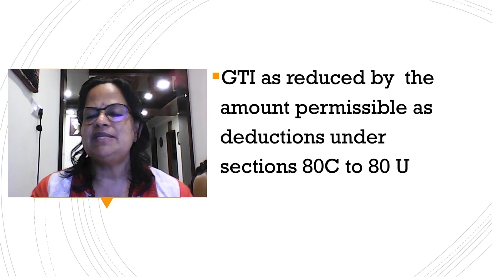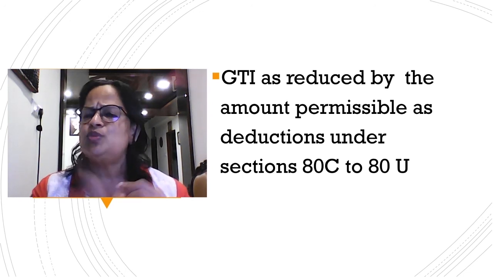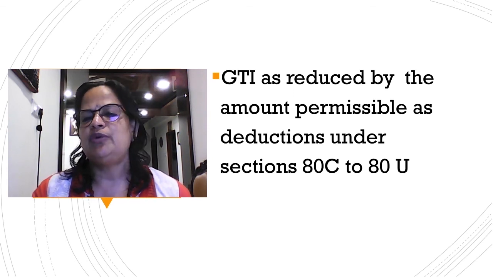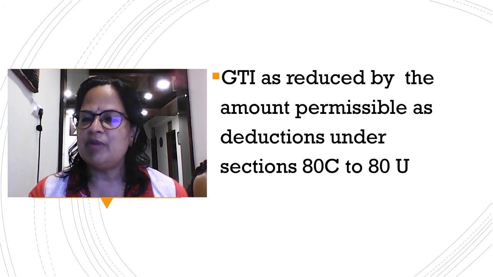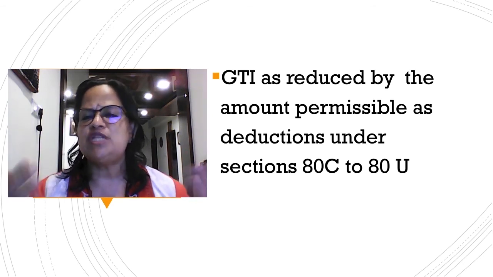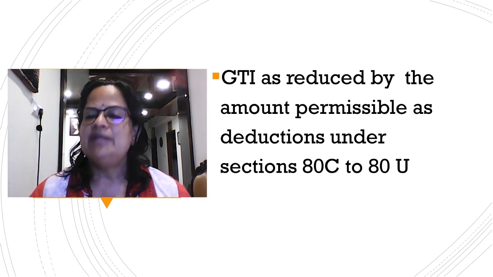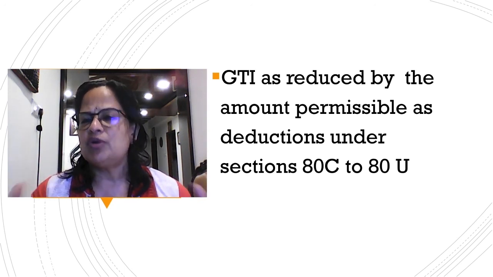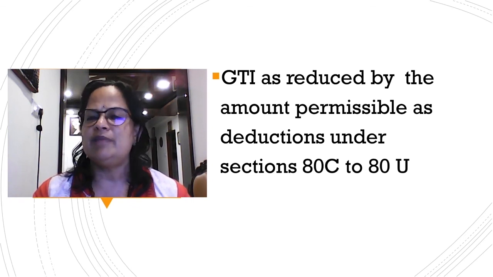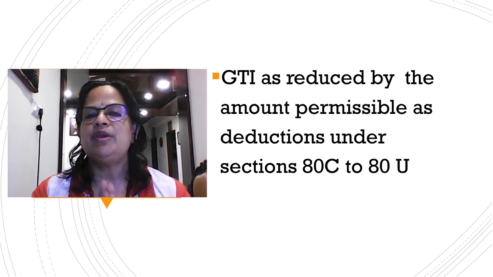One such example is the 80C deduction, which most salaried people use. Children's education expenses, principal repayment for the housing loan, insurance payments, LIC payments, public provident fund payments, some 10-12 items are there. If you save in all these categories, whatever you spent up to 1,50,000, you can reduce from your gross total income.